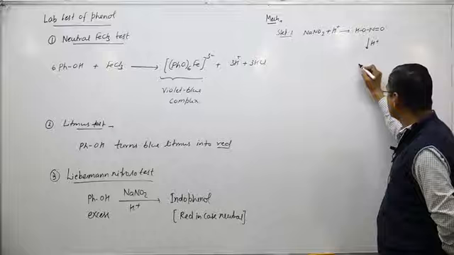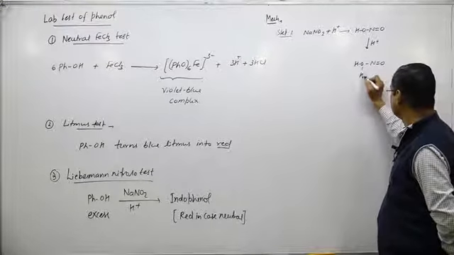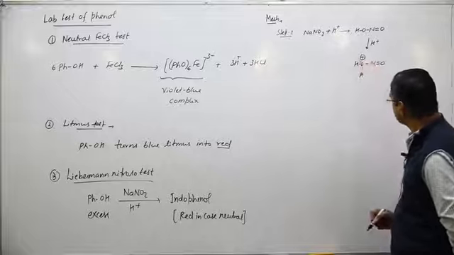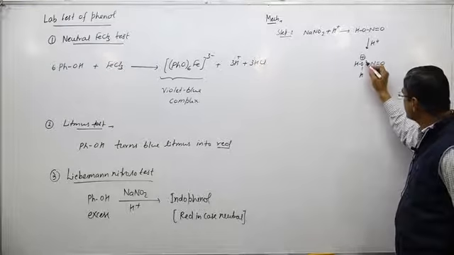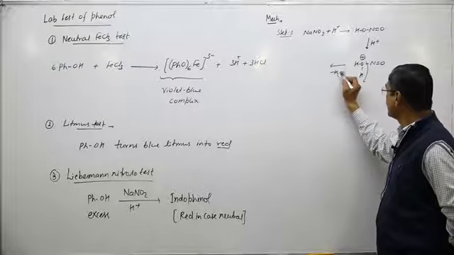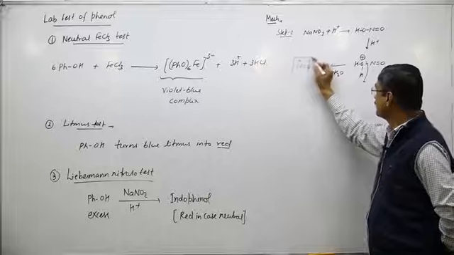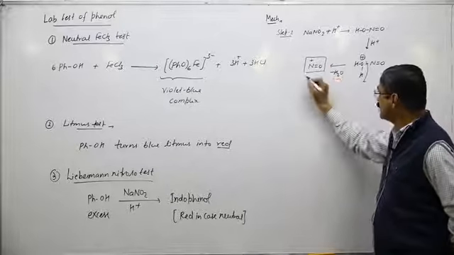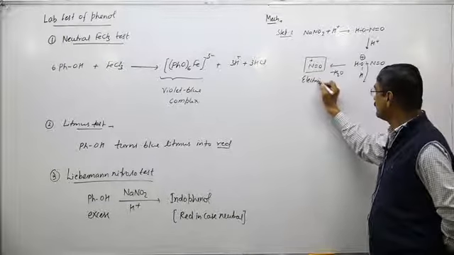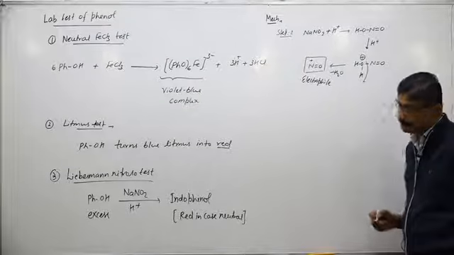Nitrous acid again in acidic medium takes a proton, and the OH2 plus group is a good leaving group, and after removal of water the NO plus is obtained. NO plus is the electrophile for the next reaction.